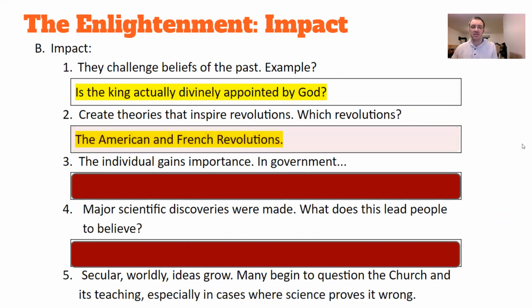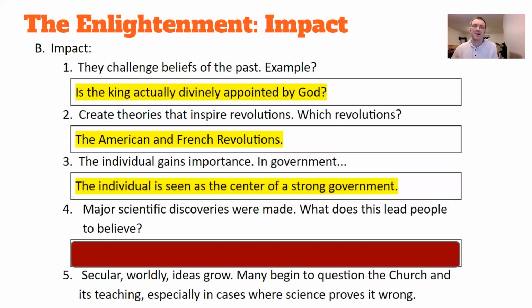There are theories, their ideas inspire revolutions. The American Revolution, the French Revolution, both of them are focusing on this idea of citizens' rights and citizens' ability to control the government. And so that all comes from the Enlightenment. We didn't just make that up. It's not like the founding fathers woke up one day and were like, hey, let's come up with these new concepts. They were already there. We just took them further than we had seen them before.